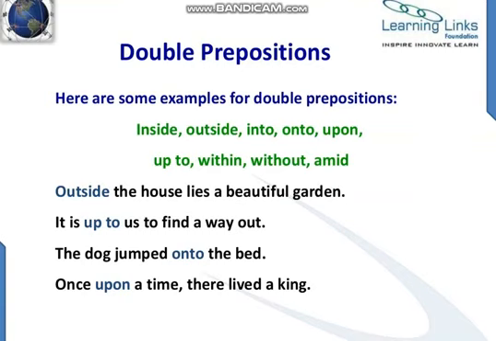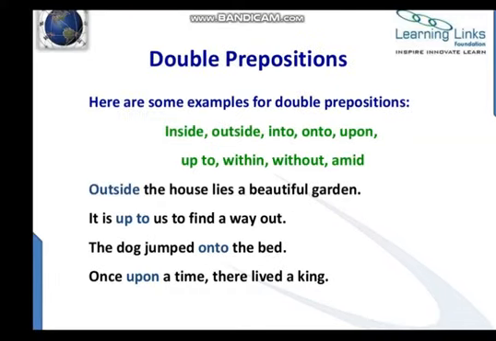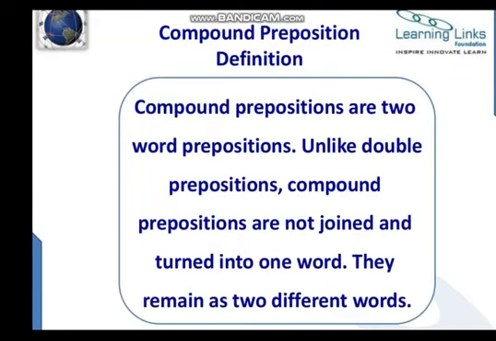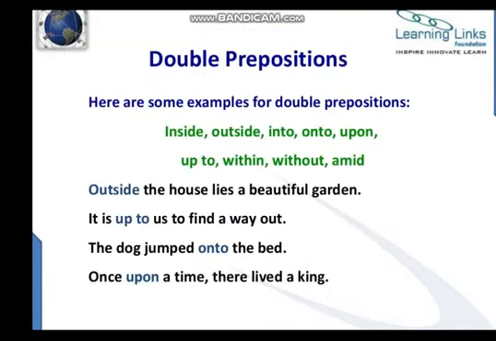Outside the house lies a beautiful garden. Here the word outside is a double preposition because it consists of two words. Then, it is up to us to find a way out. So here the word up to is also a preposition, but it consists of more than two words.